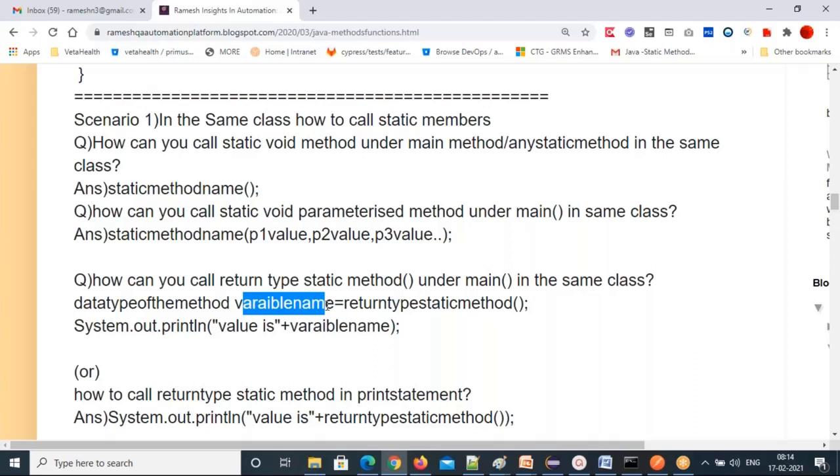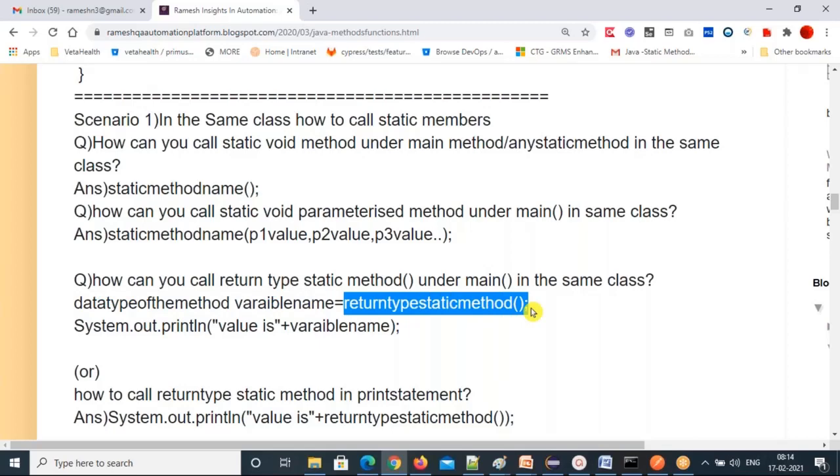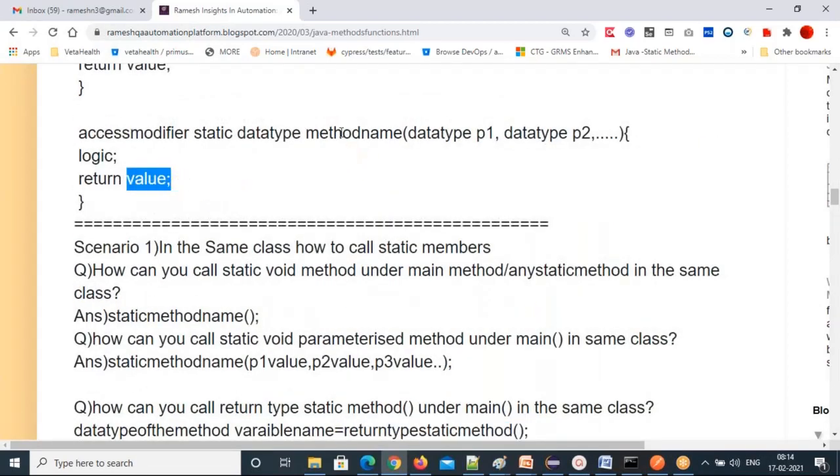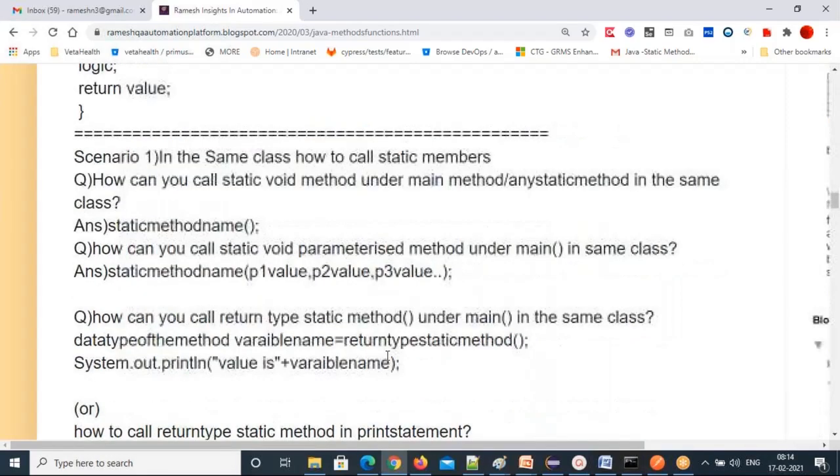So it's like the local variable syntax I'm using here again, right? This is the local variable syntax. Do you all agree with me? And the right side is a value. The method is giving a value. This value is going to be returned by this method. That's why I'm writing the return type static method name on the right side. It will fetch the value, and that value you are assigning to this variable. Wherever you need that value, you just call that variable and you will get that value. That's how to call return type methods.